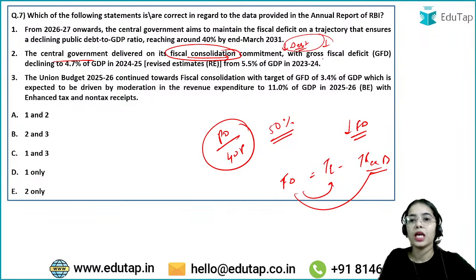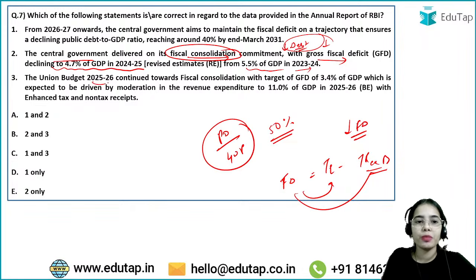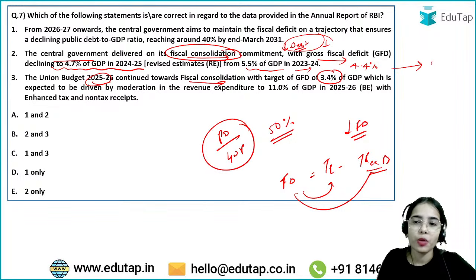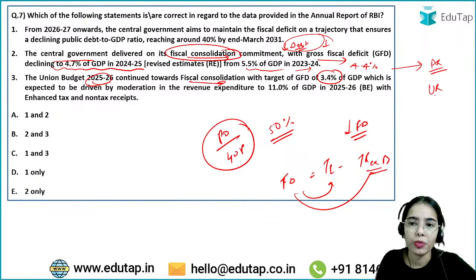with gross fiscal deficit declining to 4.7% of GDP in 2024-25 from 5.5% of GDP in 2023-24. The Union Budget 2025-26 continued towards fiscal consolidation with a target of gross fiscal deficit at 4.4%. These are the data points from the annual report of RBI 2024-25 and also from the Union Budget.